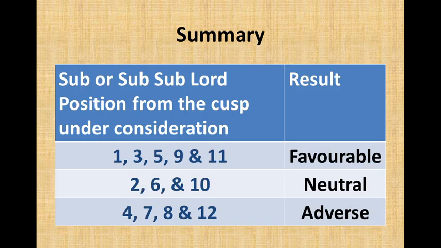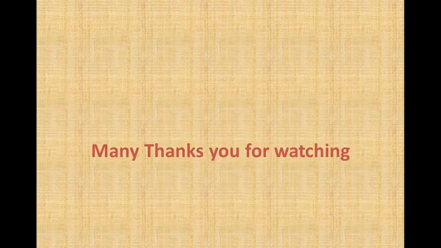Sub or sub-sublord position from the cusp under consideration. If it's position 1, 3, 5, 9 and 11, then it's favorable. 2, 6 and 10, then it's neutral. 4, 7, 8 and 12, then it's adverse. But this rule is subjective.